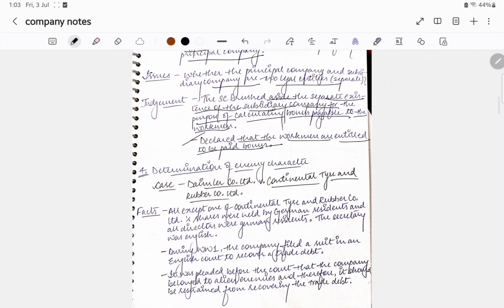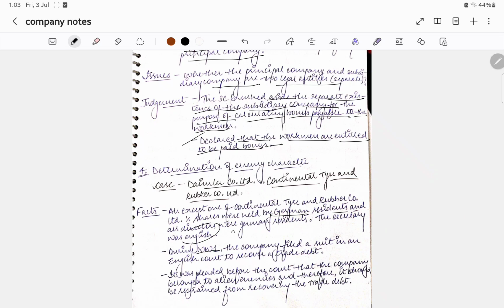Determination of the enemy character. Case: Daimler Company Limited v. Continental Tyre and Rubber Company Limited. It is related to an alien enemy. All except one of the shares of Continental Tyre and Rubber Company were held by German residents, which was an alien company. All directors were Germans and resident in Germany. The secretary was English, meaning British.